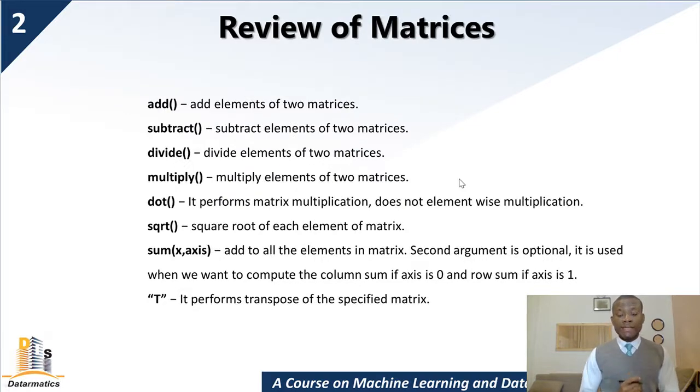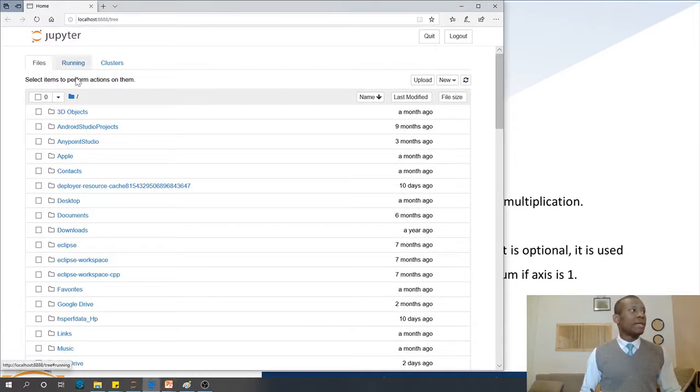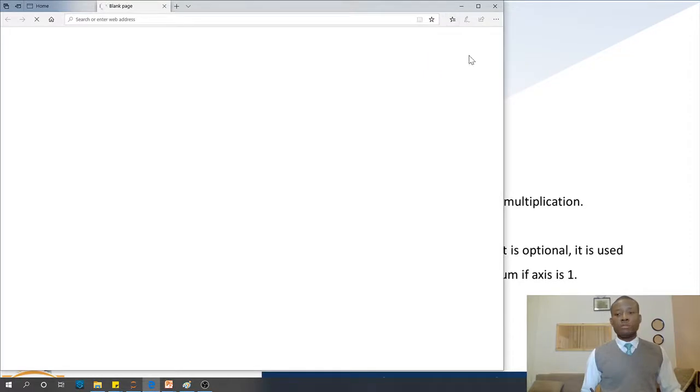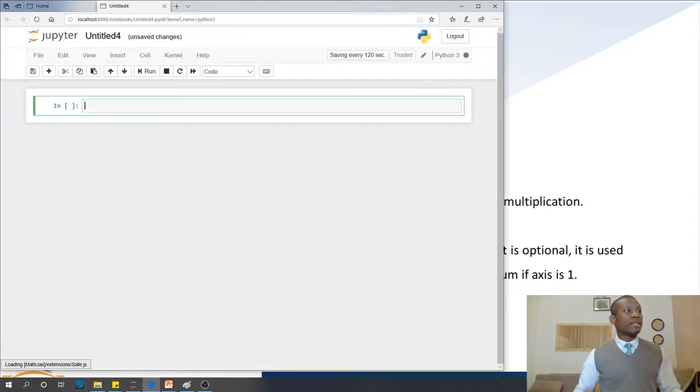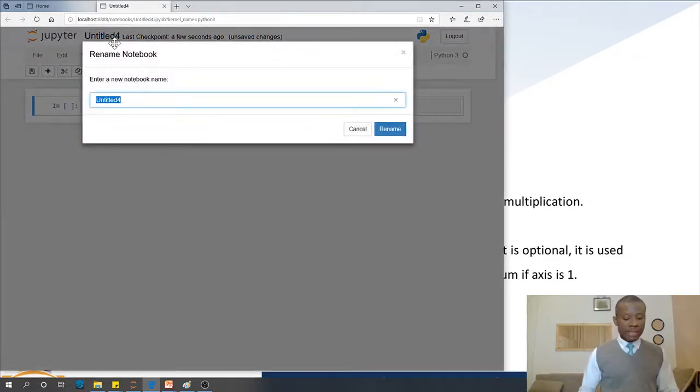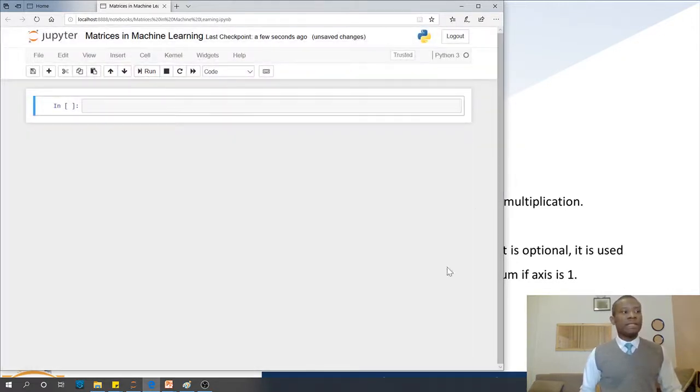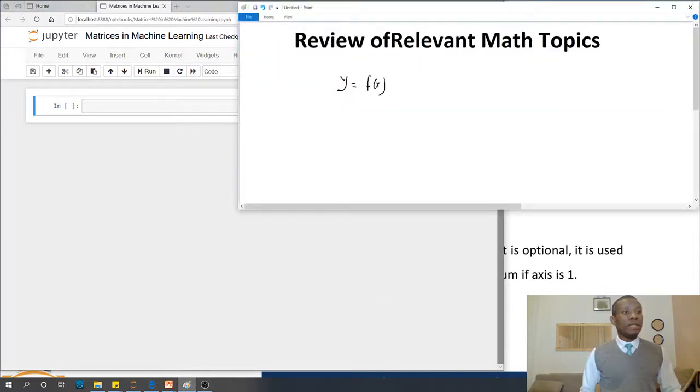So let's actually get started with our work for today. I'm going to open Jupyter Notebook, and I'm going to start a new notebook by going to New and choosing Python 3. This notebook, we are going to use throughout the class today. Or maybe I can use one for matrices, one for calculus, and one for statistics. So I'm going to change the name to matrices in machine learning. All right, so this is matrices and machine learning, and now I'm going to actually speed through this.